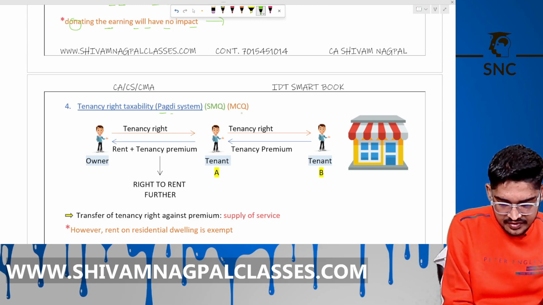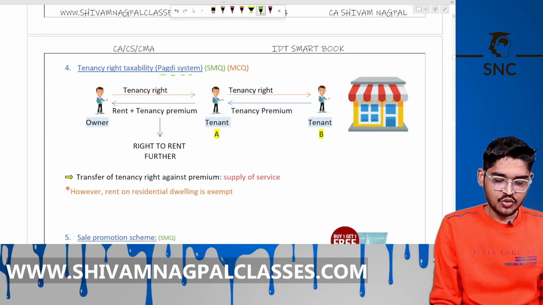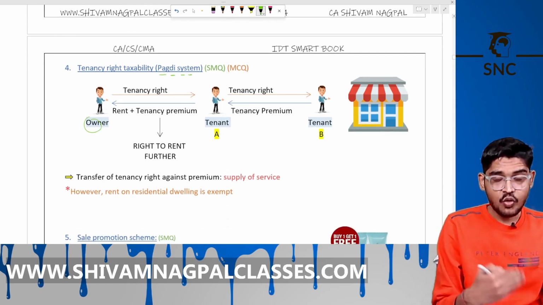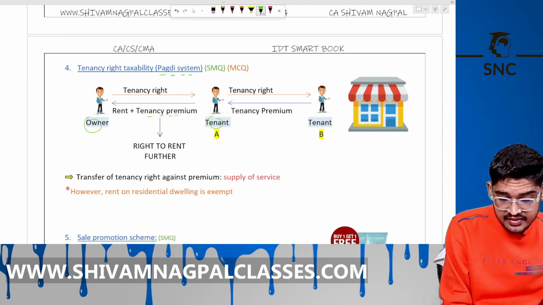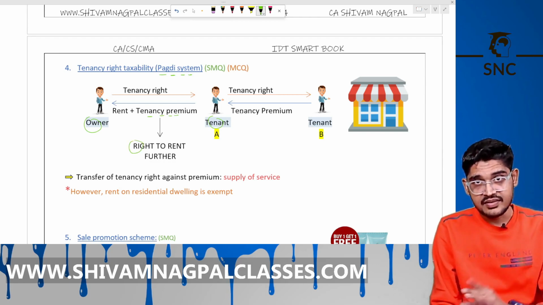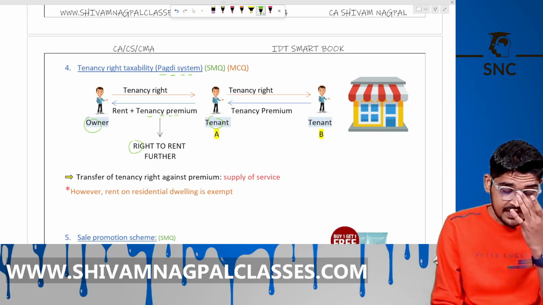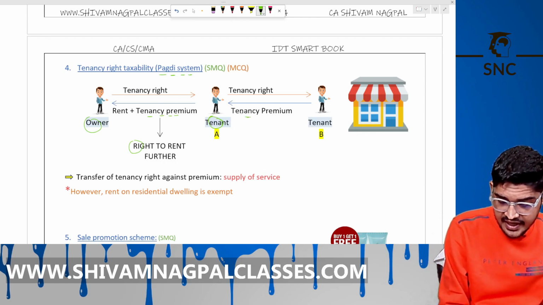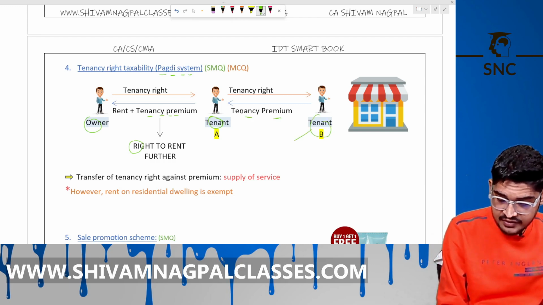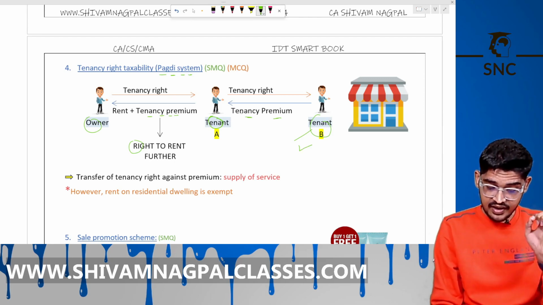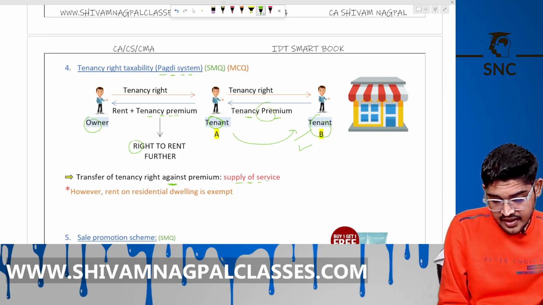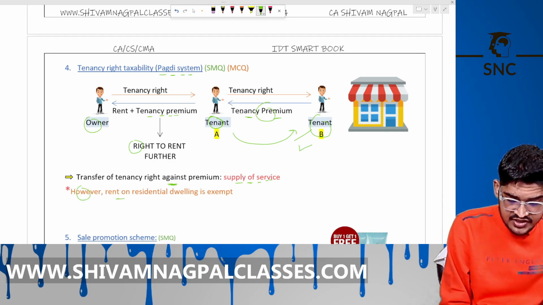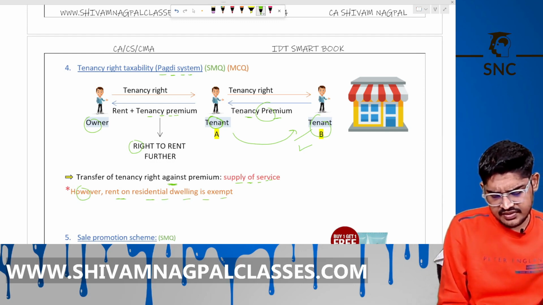Now the next is tenancy right taxability, the Pagdi system. There is an owner. He gives his home on rent to a tenant. He charges the rent plus a tenancy premium. This is rent. This is the right to rent further. Again, tenant A transfers this tenancy right to tenant B and charges some money from tenant B. That transfer of tenancy right against the premium, he charged the premium amount for transfer of this tenancy right. It is a supply of services. However, rent charged on a residential dwelling is exempt. We know that.